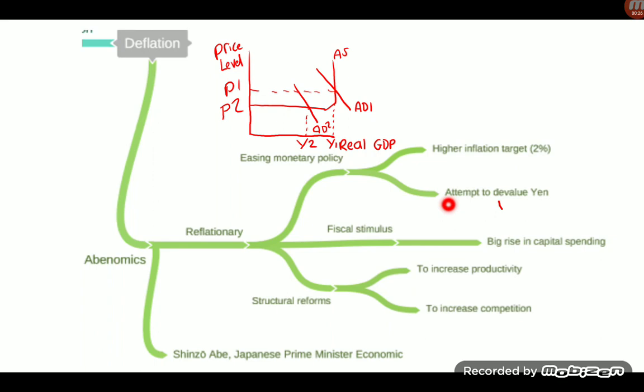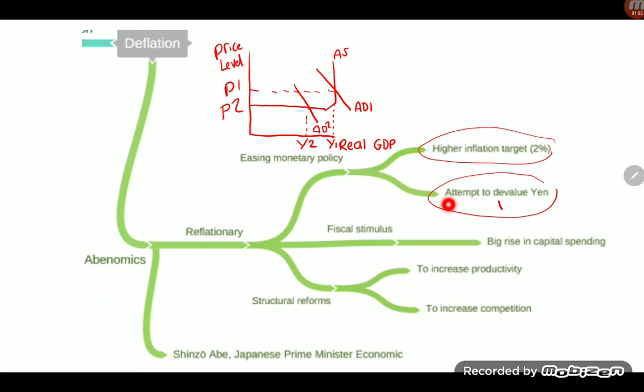Japan and its Prime Minister, Shinzo Abe, responded to the situation with reflationary policies. These reflationary policies were called Abenomics. One of these policies was to ease monetary policy. One of the ways they did this was by attempting to devalue the yen, meaning making the currency weaker to stimulate exports. They also introduced a higher inflation target, 2%, just as we have in the UK, to encourage firms